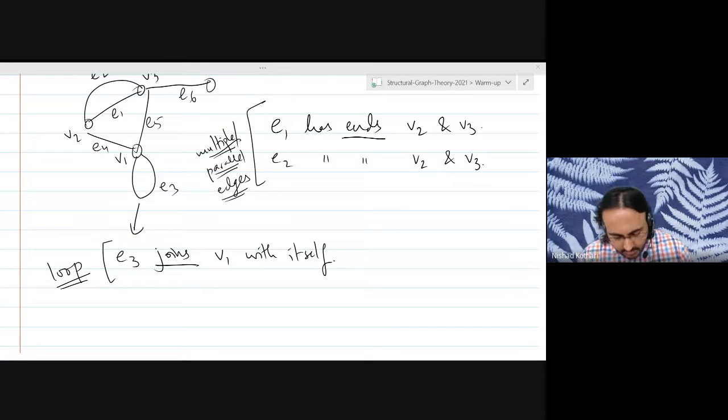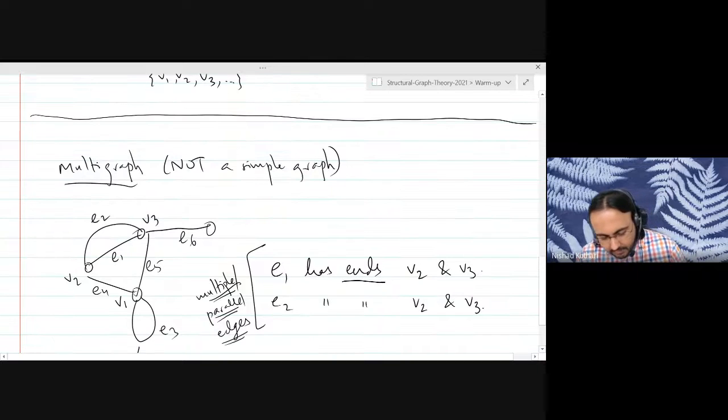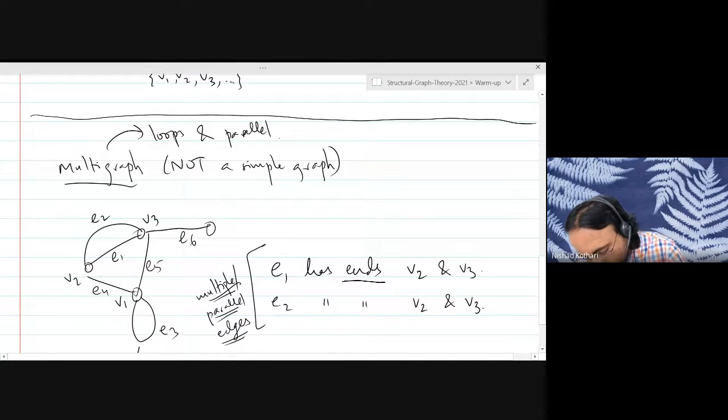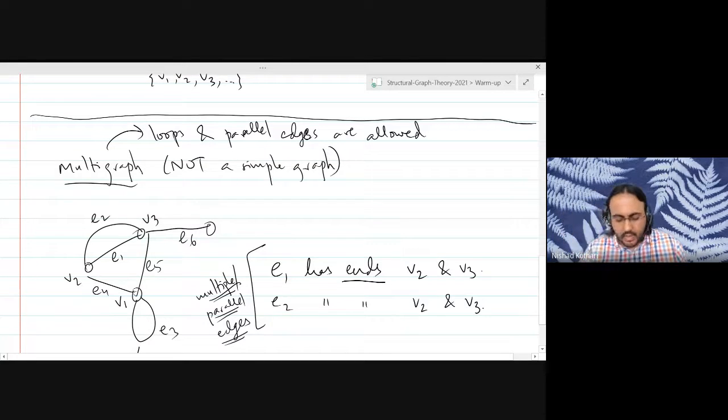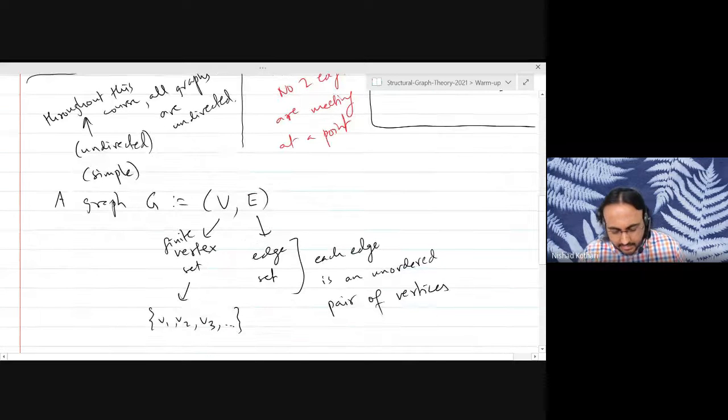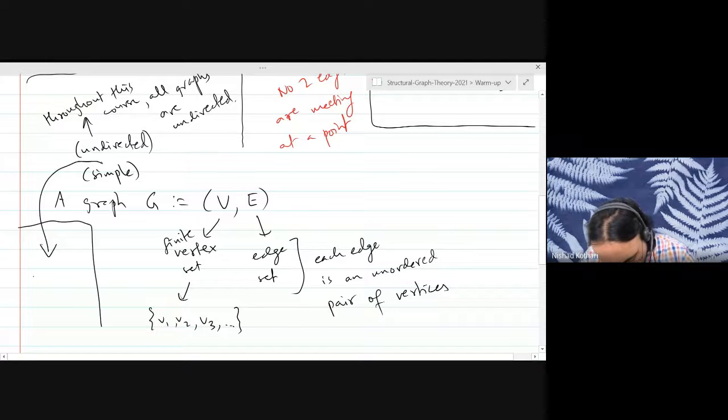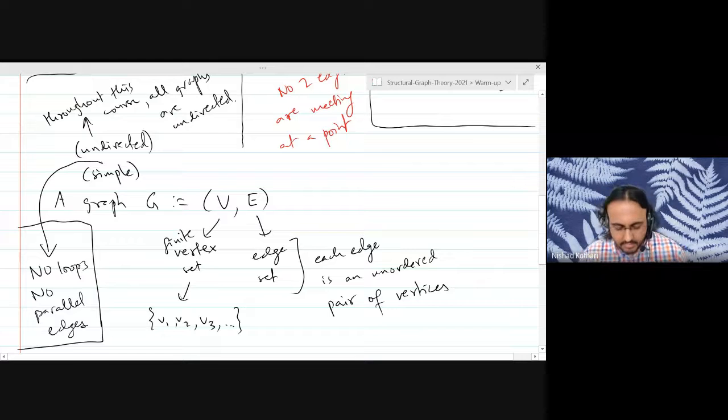In a multigraph, loops and parallel edges are allowed. Whereas in a simple graph, loops and parallel edges are not allowed. No loops, and no parallel edges. Okay? Good.